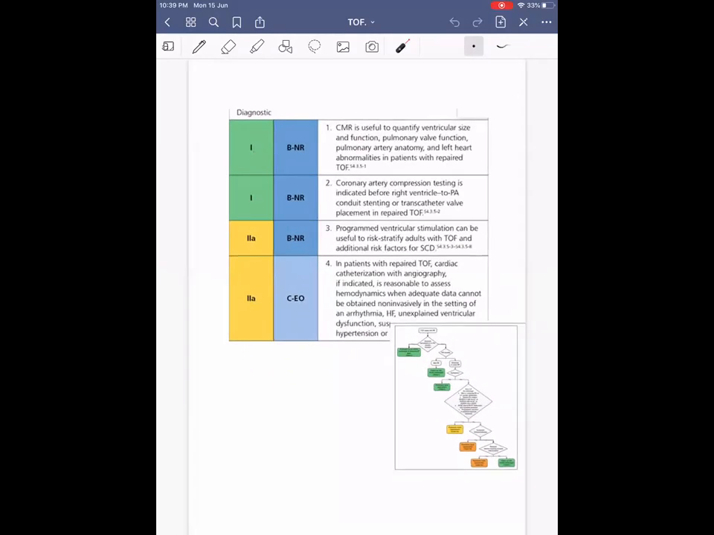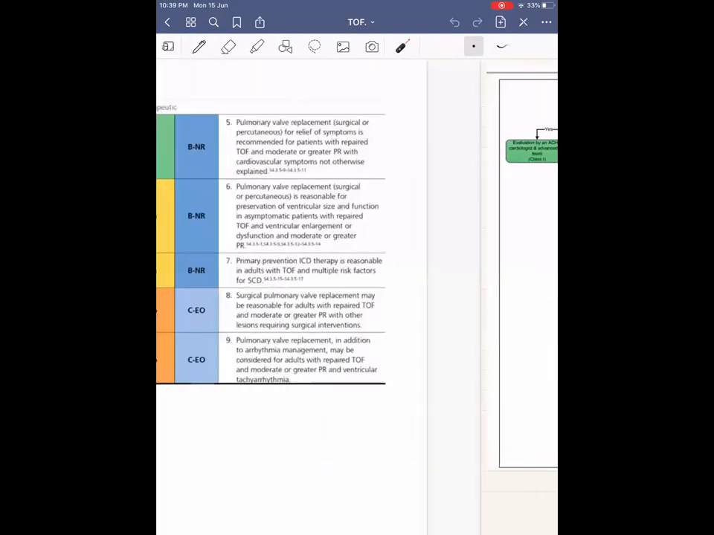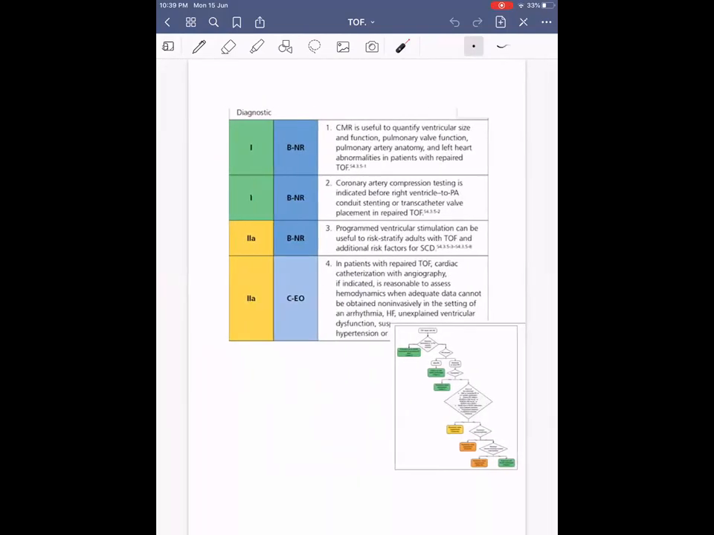Then coming on to this, this is mainly about post-TOF pulmonary regurgitation. What are the guidelines? They are given in the American College of Cardiology guidelines. So, adult with post-op repair with severe pulmonary regurgitation. Cardiac MRI is the one which is first used to evaluate them and decide how to treat them.